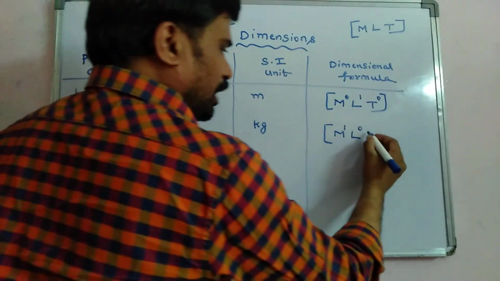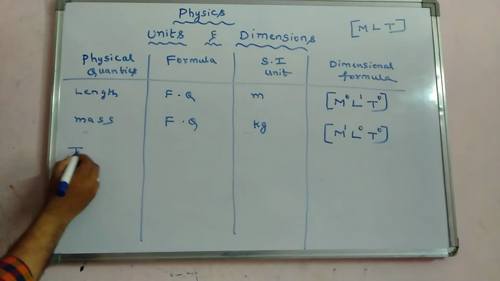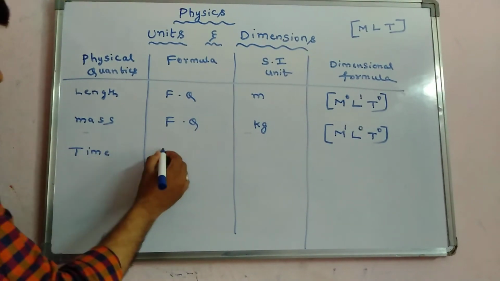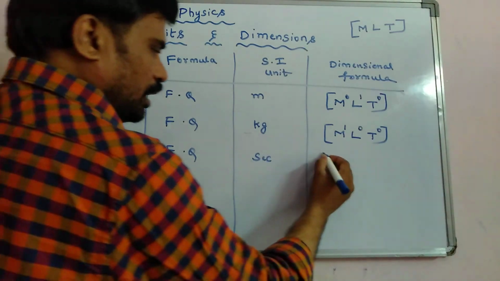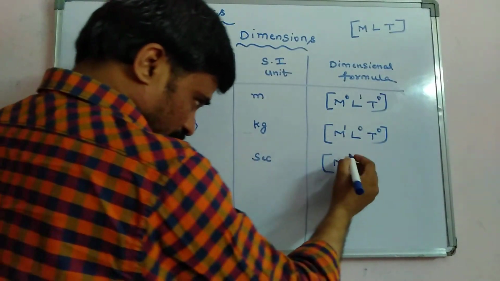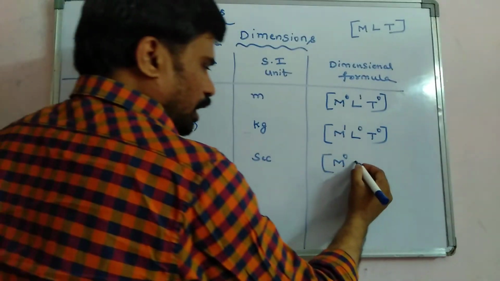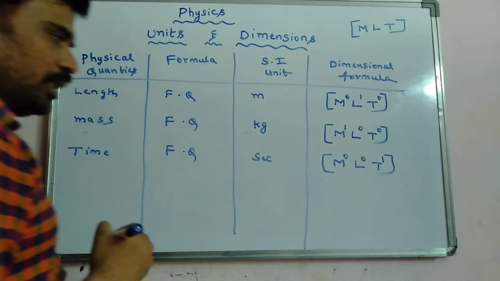It doesn't have any time, T power 0. Next, time. Again it's a fundamental quantity and its unit is second. It doesn't have any mass, M power 0, no length, and for time it has T power 1.